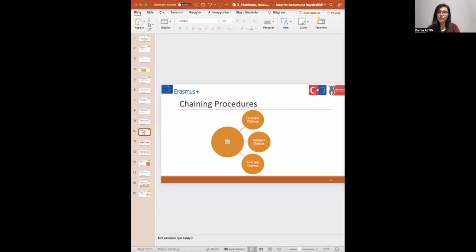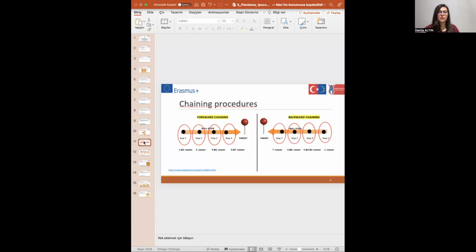The next strategy is chaining procedures. Chaining encompasses the teaching of steps in skill analysis. As you remember from the previous lesson, we learned how to analyze skills. With these chaining procedures, you use these skill steps to teach each one. There are three types of chaining procedures: forward chaining, backward chaining, and total task chaining.